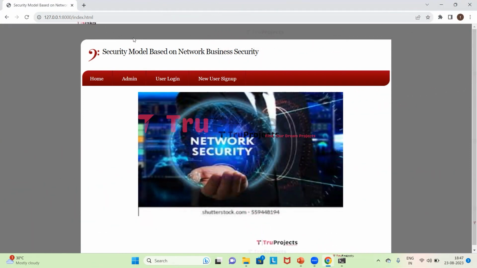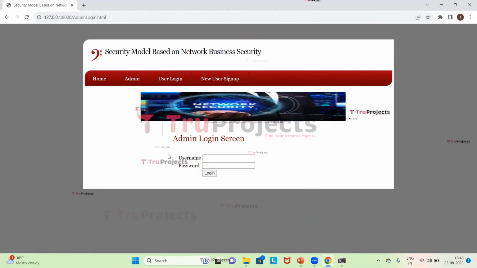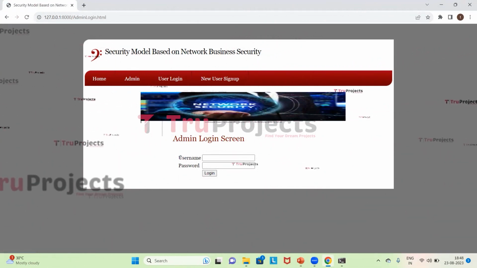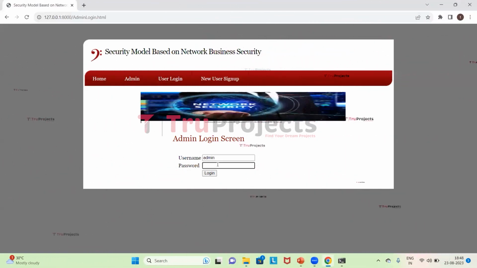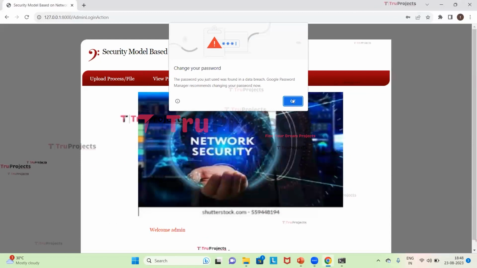This is the front end developed by the Django framework. Now I need to click on the button admin, and here I need to enter the username and password so that admin will be logged in. So I'll give the admin username and password. Now I need to click on login. So admin is logged in successfully.